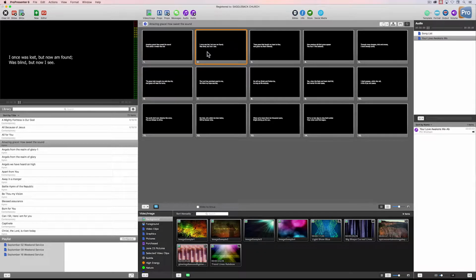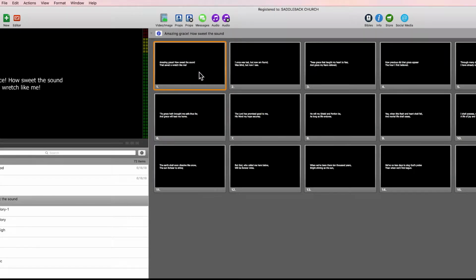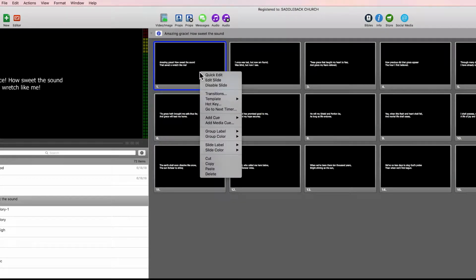And of course, when the worship team is singing this song, that's when you click on these slides to make these appear for the congregation. Now, if you want to make a change to these slides, for instance, if the lyrics are in the wrong place or you don't like the font size or the color, that's actually pretty easy to do. You can control click on the first one is what I recommend, and then navigate to the edit slide option from the drop down menu.